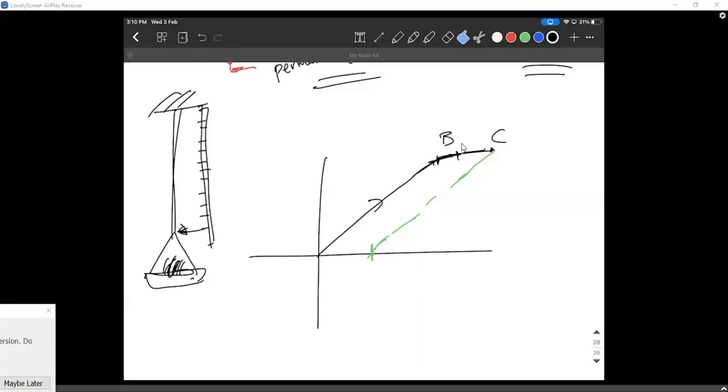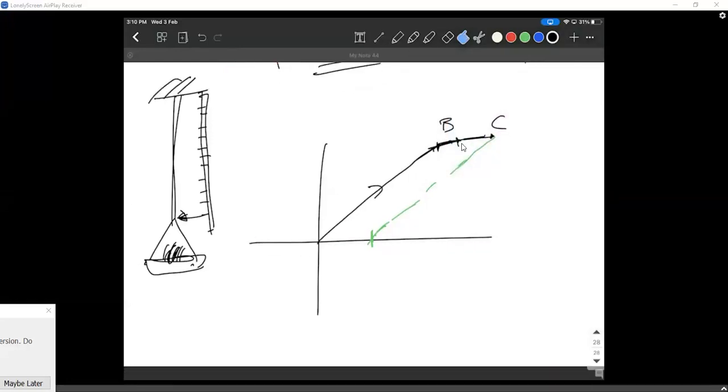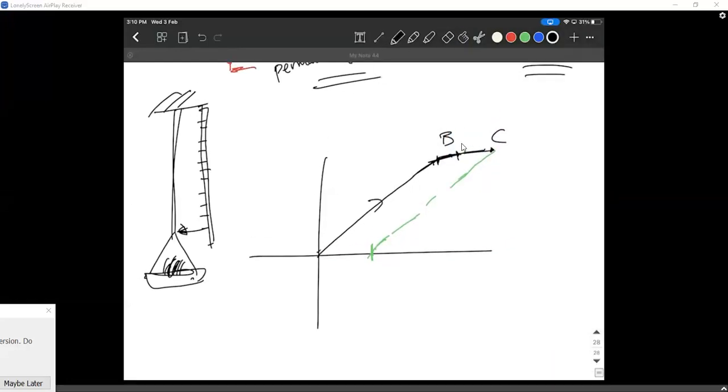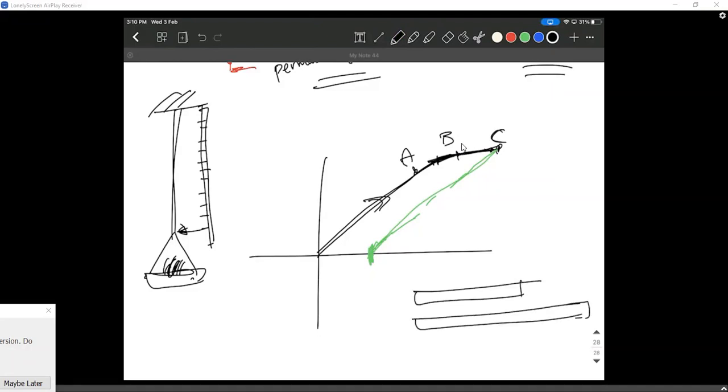So there is a positive value, you expanded it, you went beyond the point, there is A, there is B, and you went beyond B and went to a point C. Now you let it go, it comes back, and there is a permanent set. You agree? Yes, sir. So it's like I expanded the body from this length to this length, beyond its limit. Now when I released it, it is not completely going back. There is this small permanent set.